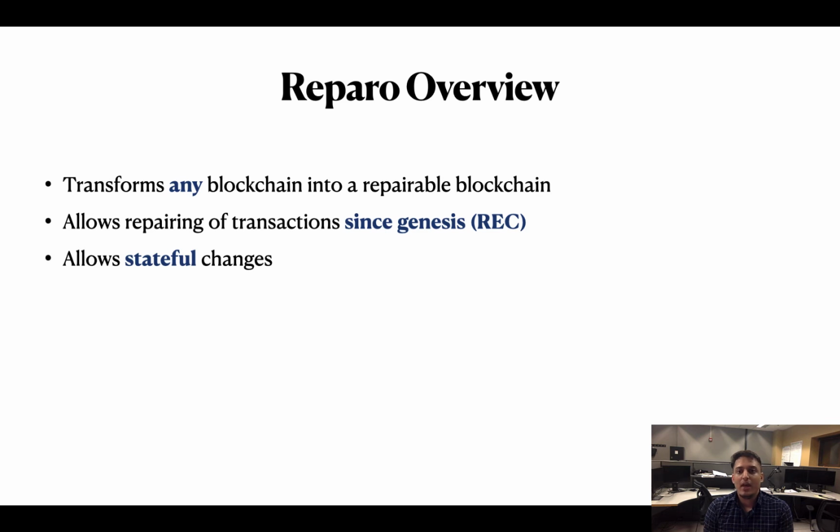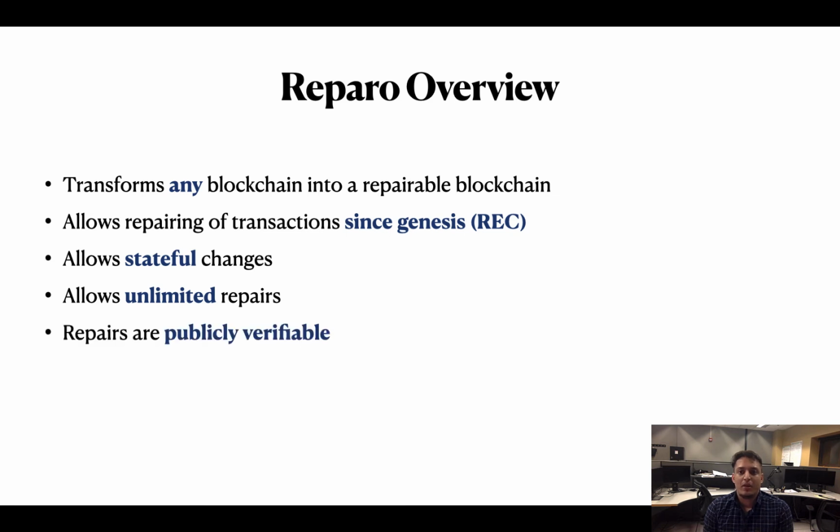Reparo can even allow stateful changes, as a state change is a mechanism to validate hash and state links in the blockchain. Unlike some cryptography-based solutions, such as Chameleon hashes, Reparo allows repairs any number of times. The repairs performed using Reparo are also publicly verifiable.